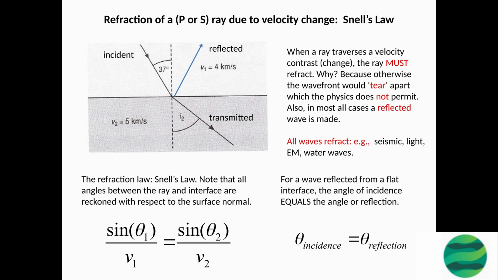When a ray encounters a velocity contrast, it must refract in order to avoid tearing of the wavefront, which is not physically possible. Additionally, in most cases, a reflected wave is also created. The angle of incidence for a wave reflected from a flat interface is equal to the angle of reflection. This understanding of wave refraction helps to better interpret seismic data and understand the Earth's interior structure and composition.